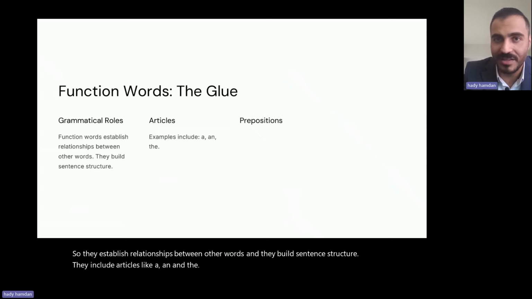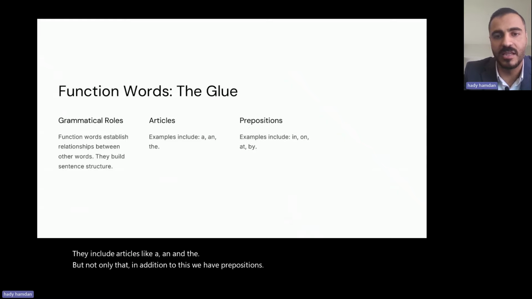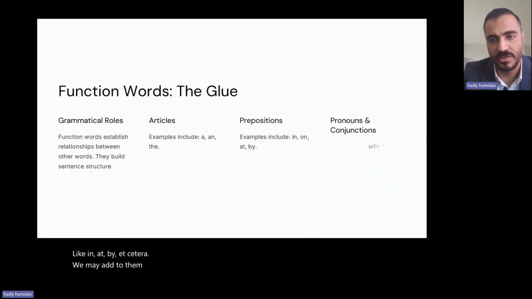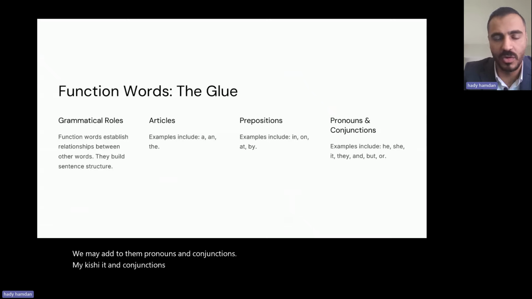But not only that, in addition to this, we have prepositions, like in, on, at, by, etc. We may add to them pronouns and conjunctions, like he, she, it, and conjunctions like and, but, or, for, etc.